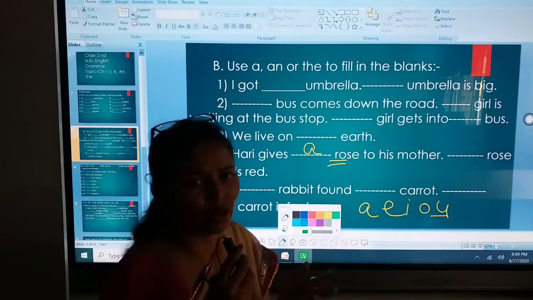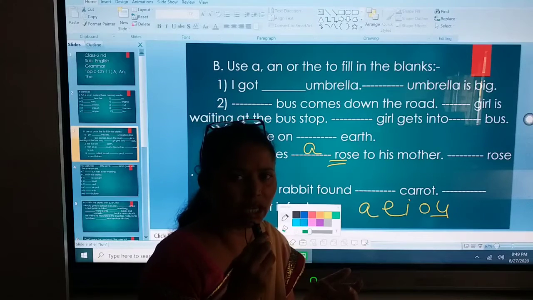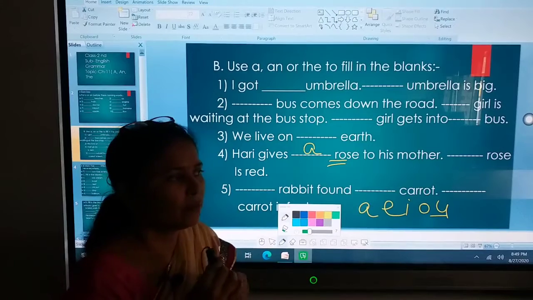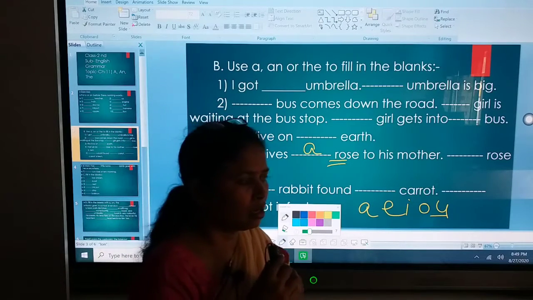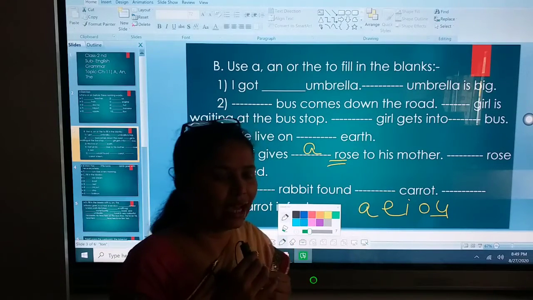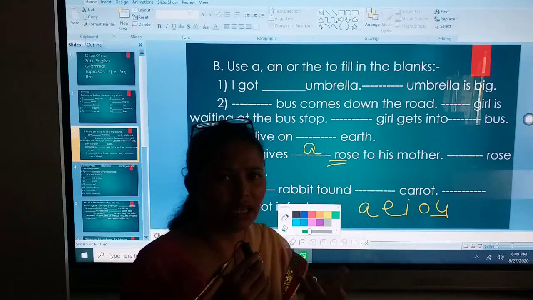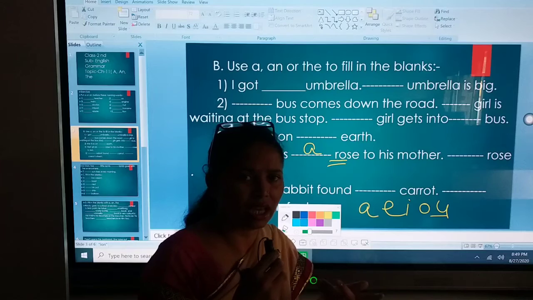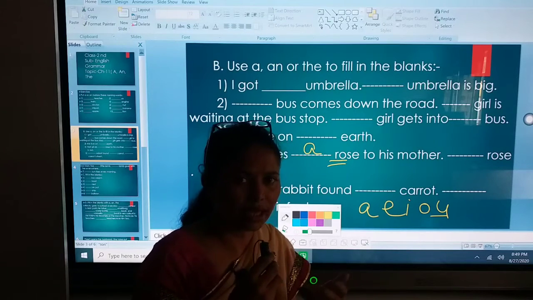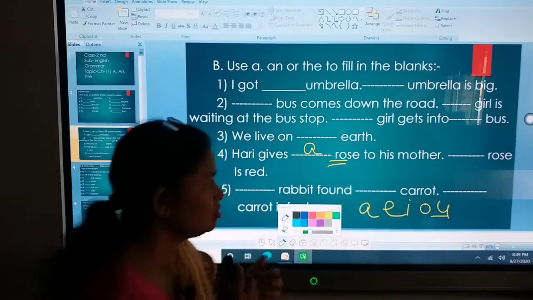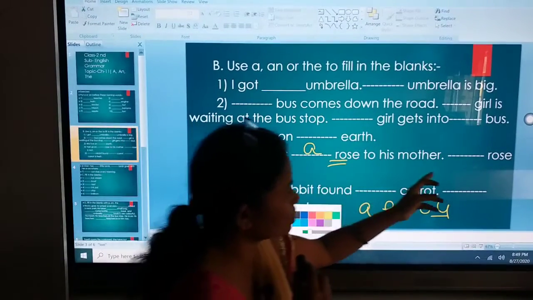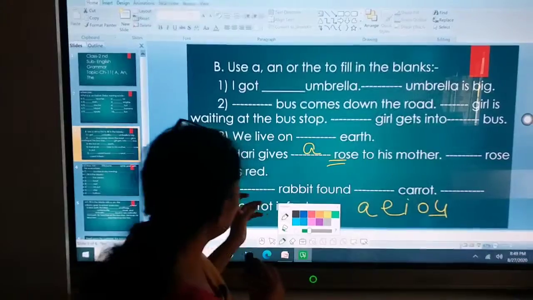If we are talking about the specific or particular things, then we'll write the. And if we are talking about the other letters like B, C, D, F, G, H, J, K, L, etc., then these are consonants, so we'll write a to it. Now a rose to his mother, dash rose is red.